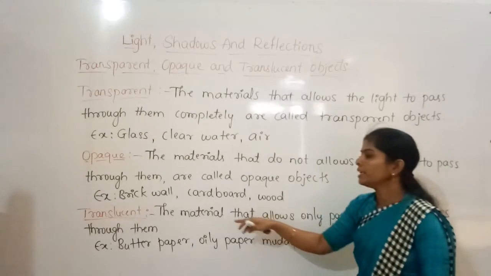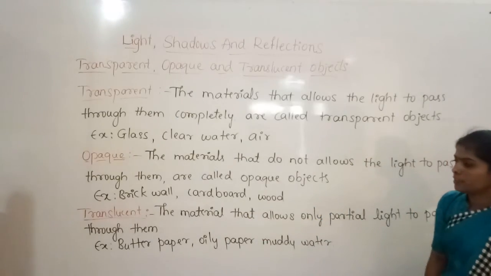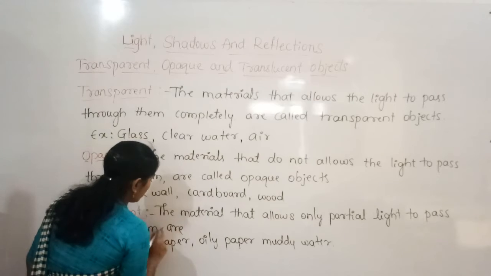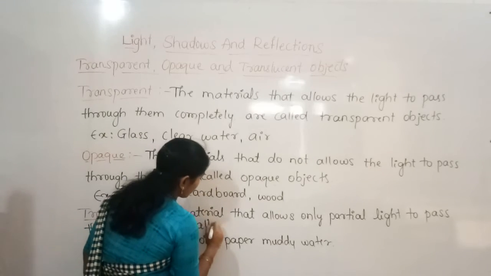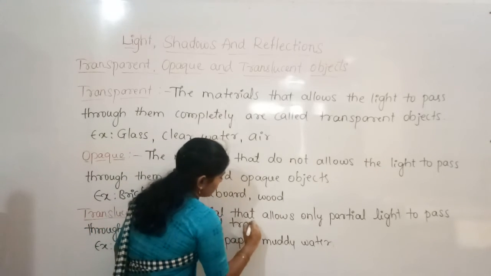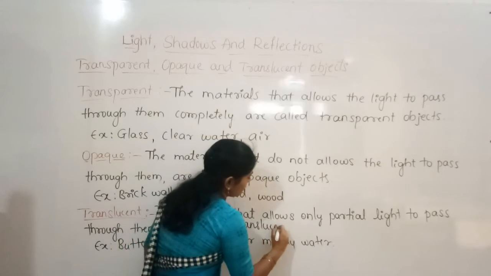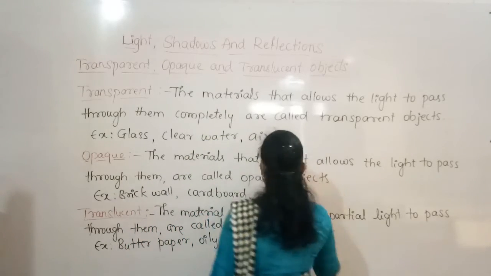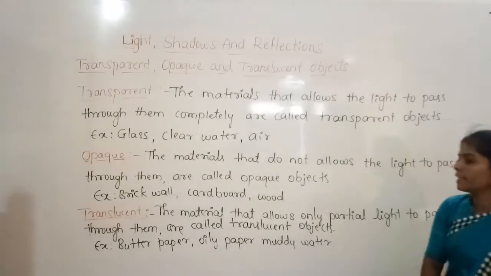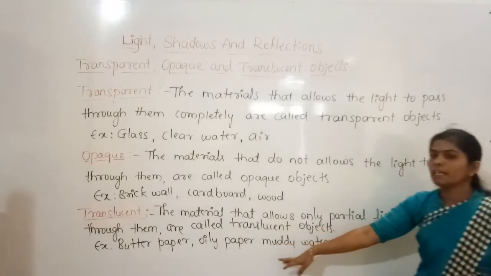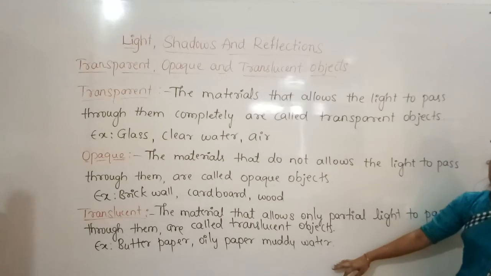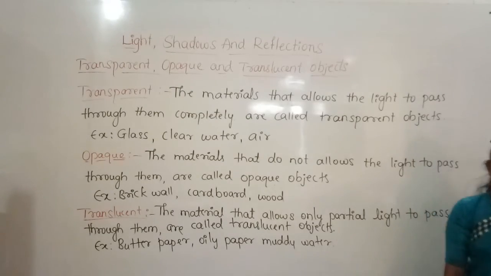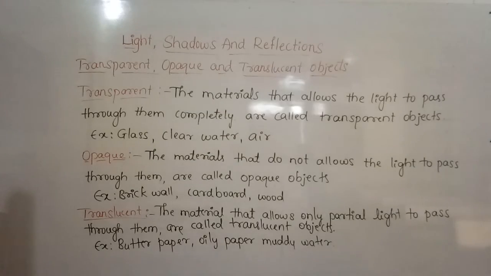So they are called translucent objects. Yes. So what examples can we give: butter paper, oily paper and muddy water. These are some of the examples for translucent objects.